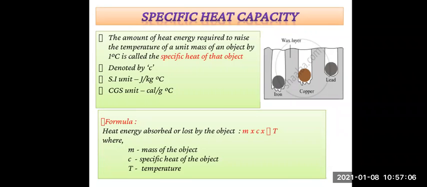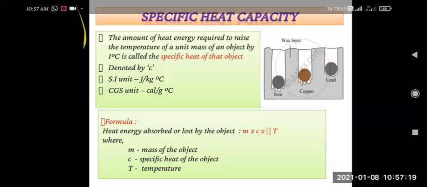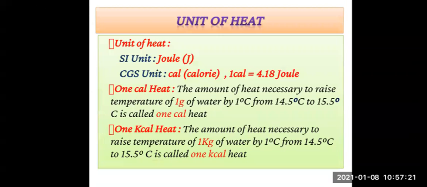The amount of heat energy required to raise the temperature of a unit mass of an object by 1 degree Celsius is called the specific heat of that object.